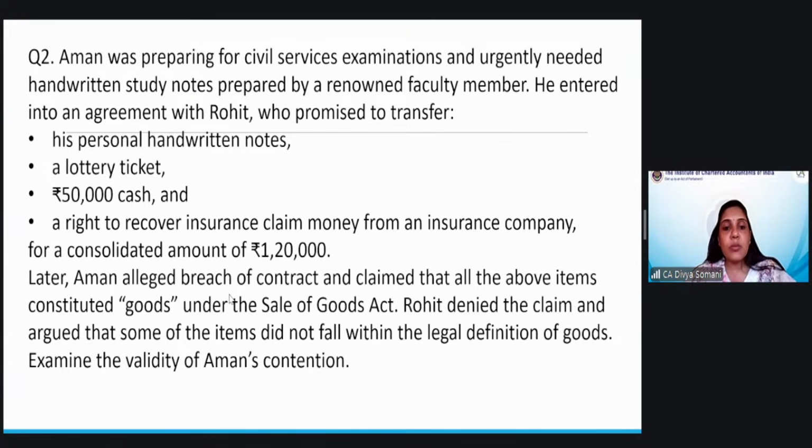Later, Aman alleged breach of contract and claimed that all the above items constituted goods under the Sale of Goods Act. Rohit denied the claim and argued that some of the items did not fall within the legal definition of goods. Examine the validity of Aman's contention. So whether he is right in saying that the Sale of Goods Act is applicable on these four items. Is that correct?